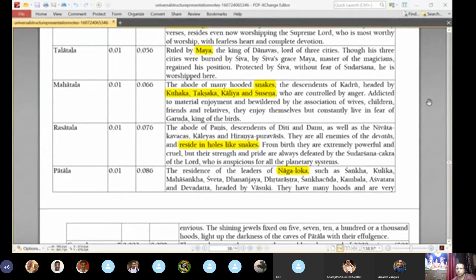They are all enemies of the Devatas and reside in holes like snakes. From birth, they are extremely powerful and cruel, but their strength and pride are always defeated by the Sudarshan Chakra of the Lord, who is auspicious for all planetary systems.